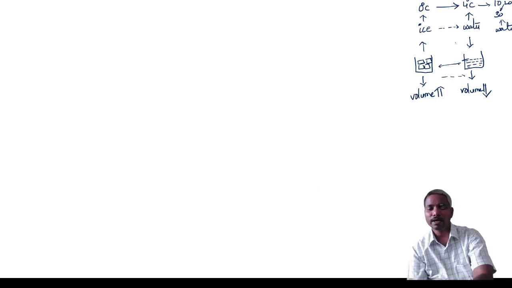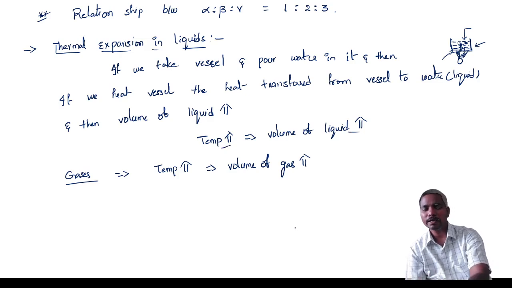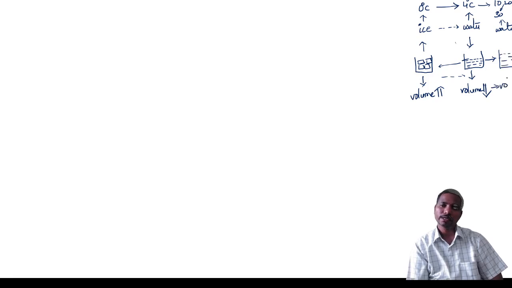And we know very well that in liquids, as temperature increases, volume increases. So from 4 degrees centigrade to 10 or 20 or 30 or 100, whatever it may be, as you increase the temperature, the volume of the water increases somewhat. So first of all, what is happening?